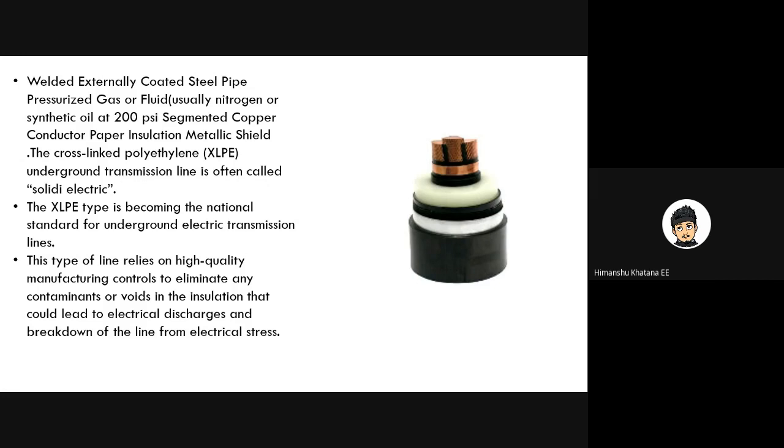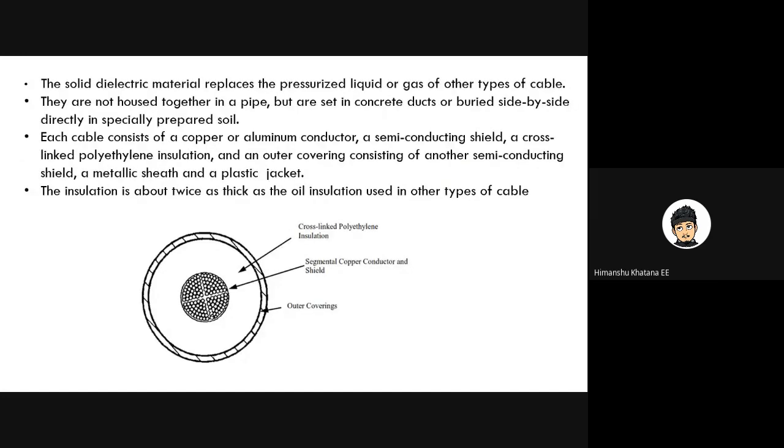The XLPE is becoming the national standard for underground electrical transmission lines. This type of line relies on high quality manufacturing controls to eliminate any contaminants or voids in the insulation that could lead to electrical discharges and breakdown of the line from the electrical stress. The solid dielectric material replaces the pressurized liquid or the gas of other types of cables.